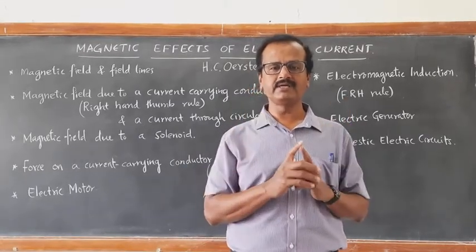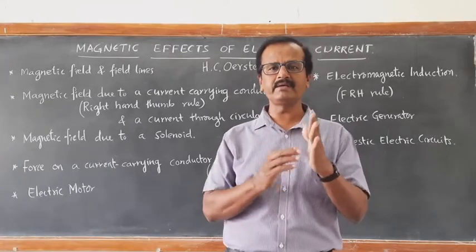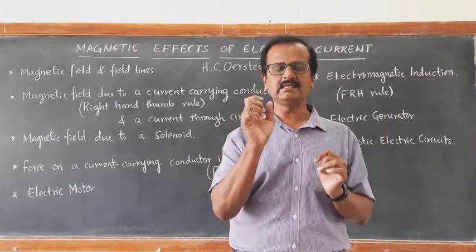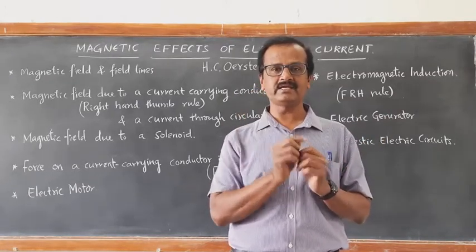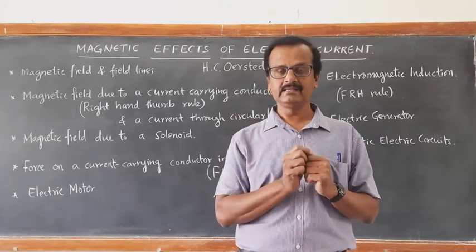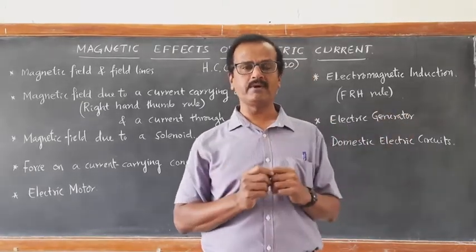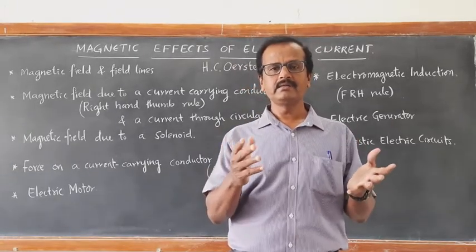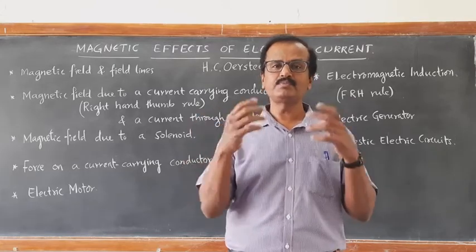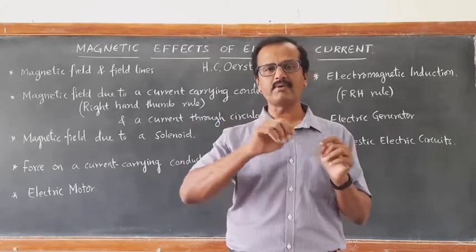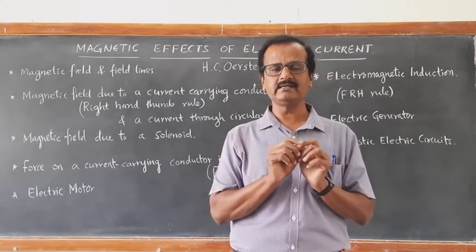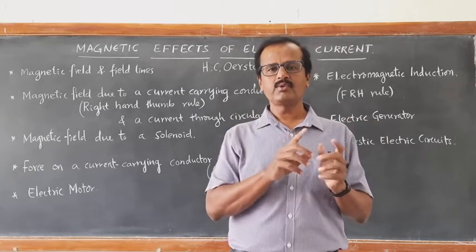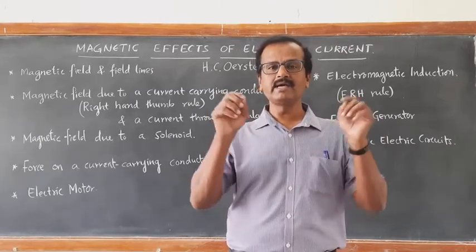So that made him think that there must be some connectivity between electricity and magnetism. Because you see, a compass needle has a small magnet inside. When the current was passed through the copper wire, that magnetic needle deflected. What does it mean? The current carrying copper wire must be acting like a magnet. The moment the copper wire carries electric current, it behaves like a magnet. That's what he found out. So, a current carrying conductor behaves like a magnet.